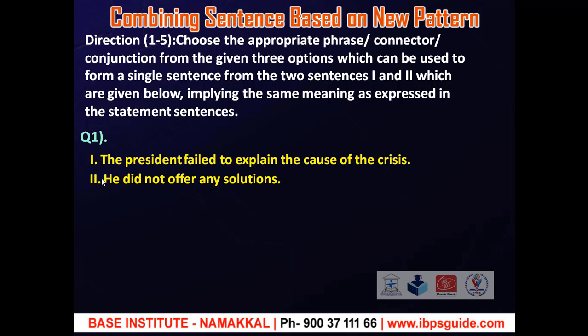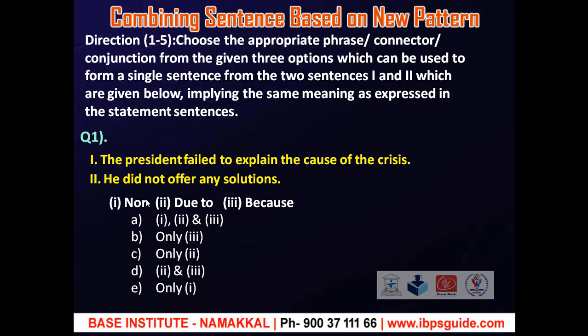Okay. Now we shall see the options and their explanations one by one. First option, nor. As we know, neither and nor are bosom buddies. They require balance, but it is not always necessary to use neither before nor in a sentence.